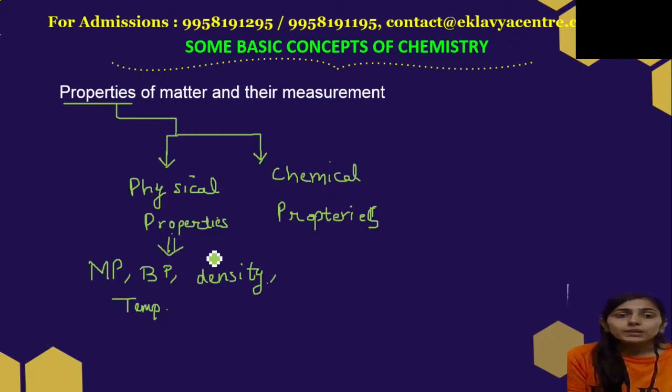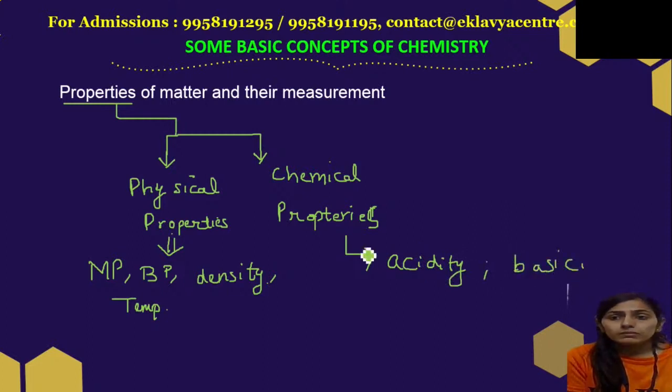But chemical properties of matter are those properties in which the matter actually loses its identity. For example, we have acidity, basicity, and combustibility.